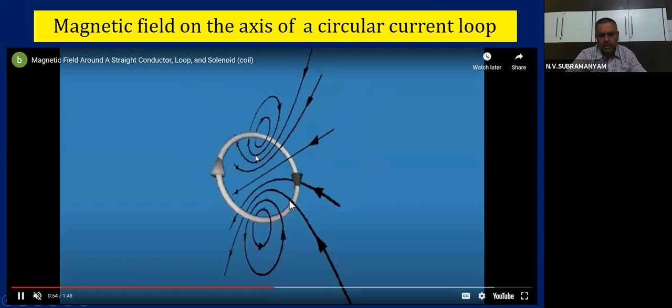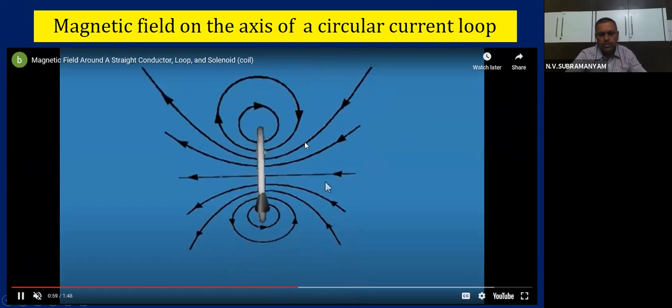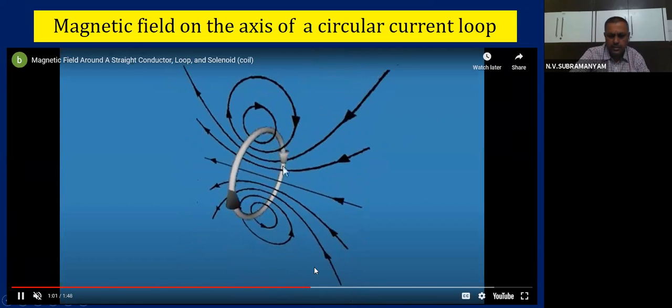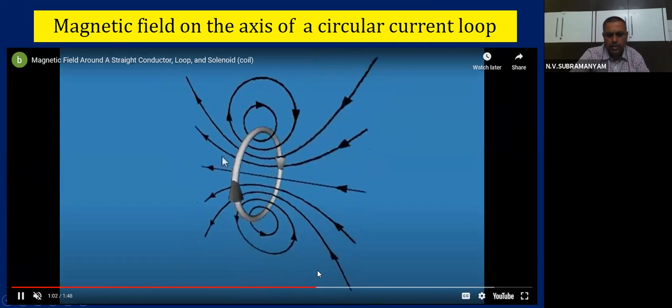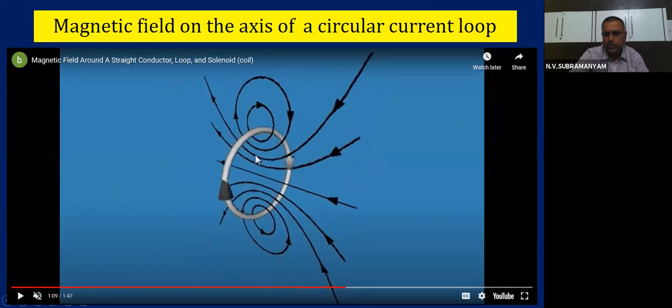You are able to see around the conductor the magnetic field lines. Right or not? Very interesting animation. So I'm stopping this. Let me continue.